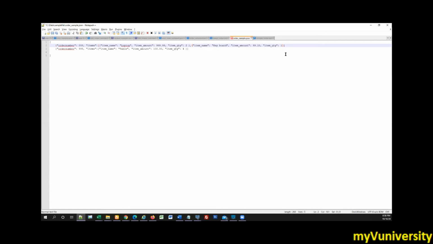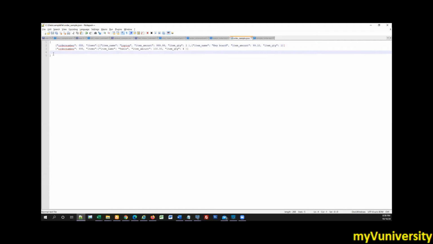So items record need to be enclosed in the curly bracket. That's what we said. And items array enclosed in square bracket. That's what we want. Okay, I think that looks okay. So this is your 2 records in the items. Let's see whether this is valid JSON or not. We can validate the JSON also. After we type the JSON, we can validate whether it is the right format or not.